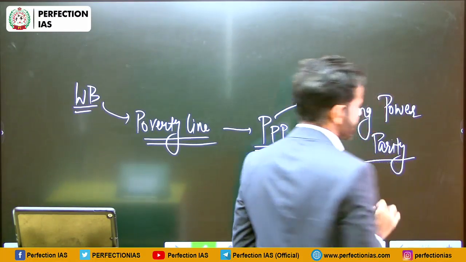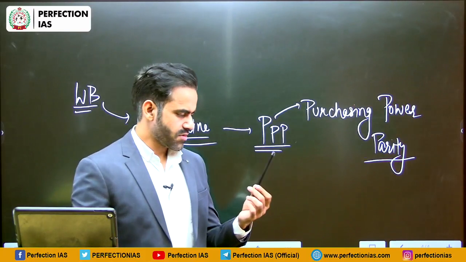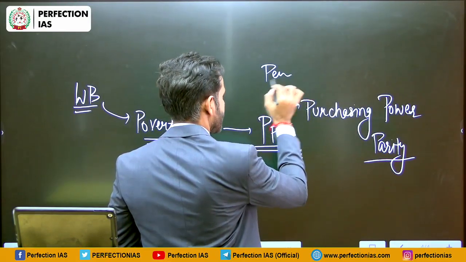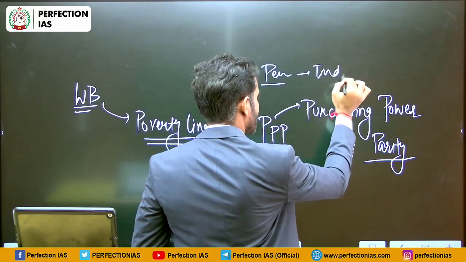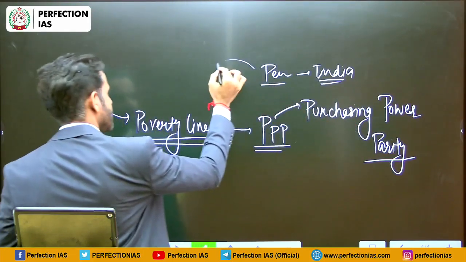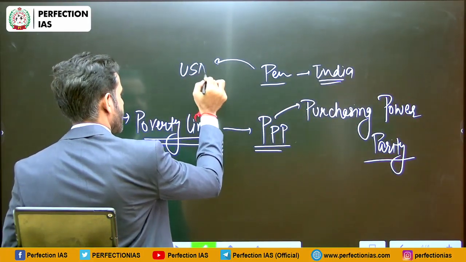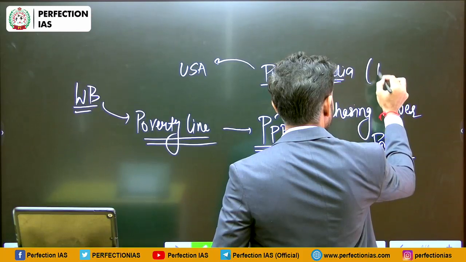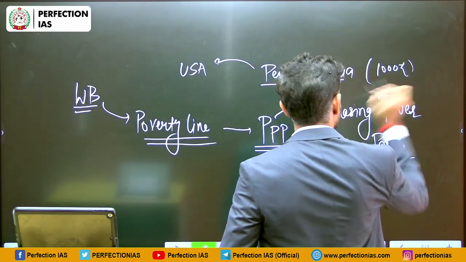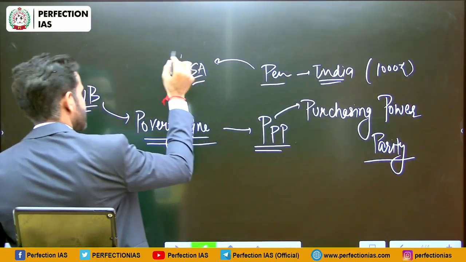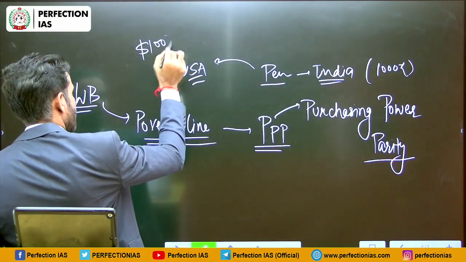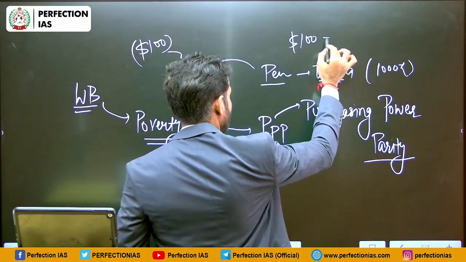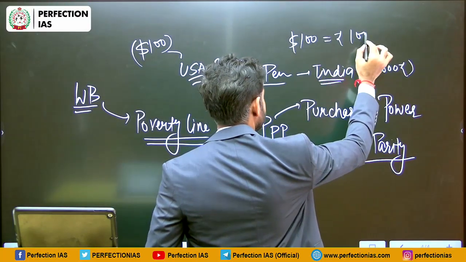Now, first thing first, what is purchasing power parity? Suppose I have to buy this pen in India. So what is going to be the cost of this pen in India, and what is going to be the cost of this pen in a particular country, for example say USA. So suppose in case of India this pen is of say 1000 rupees, and in case of USA it is of say $100. So in that case $100 will be equal to 1000 rupees.